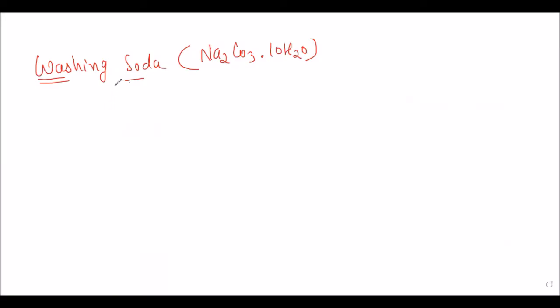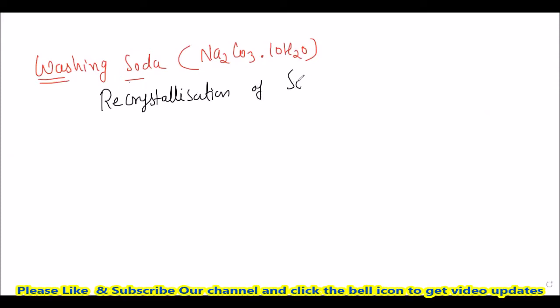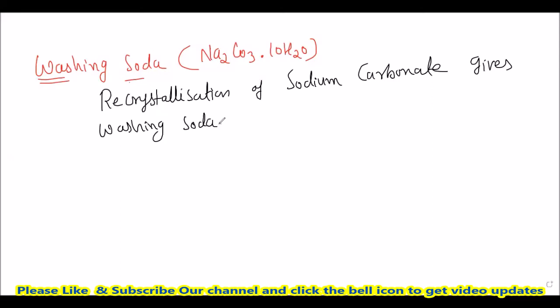So this washing soda is very easy to produce. Very, very easy. What we have to do is recrystallization. What we can write here: the recrystallization of sodium carbonate gives washing soda.